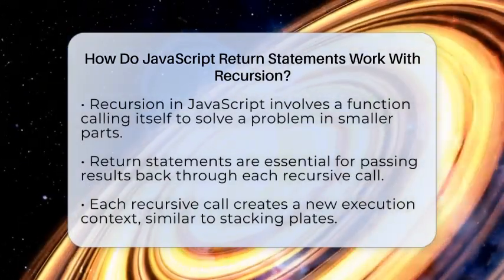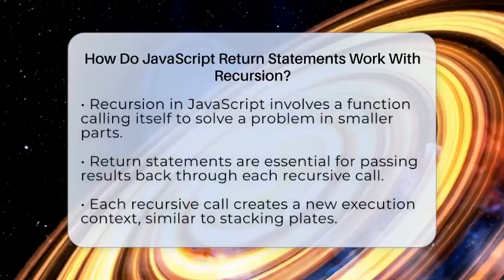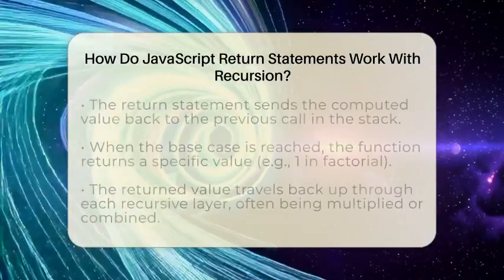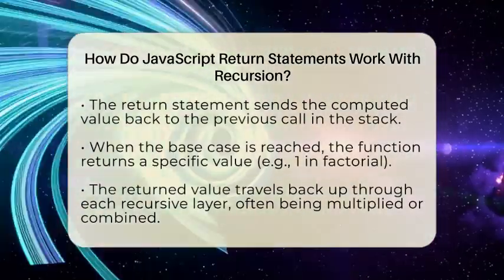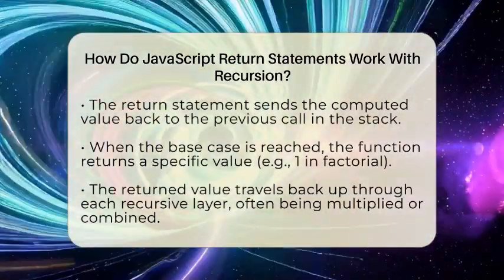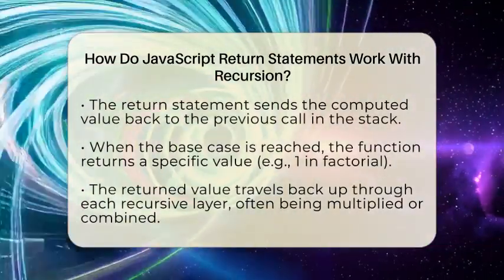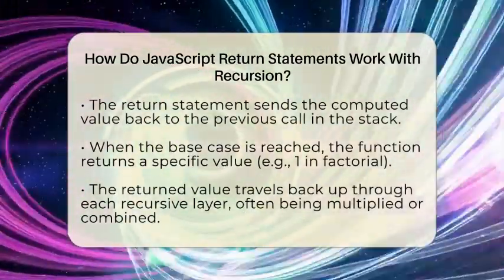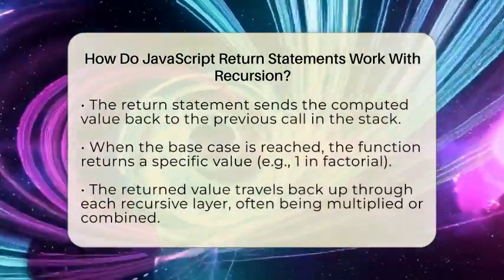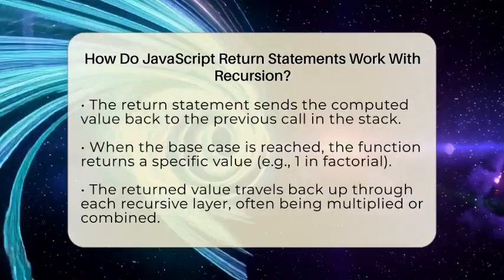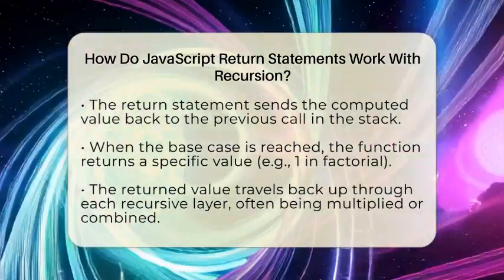When a function calls itself, it creates a new execution context, kind of like stacking plates. Each plate waits for the one below it to finish before it can move on. The return statement is what sends the answer back to the previous call. Think of it like passing a node up the stack. When the base case is reached, the function returns a specific value, like 1 in a factorial calculation. This value then travels back up through each recursive layer, getting multiplied or combined as it goes.